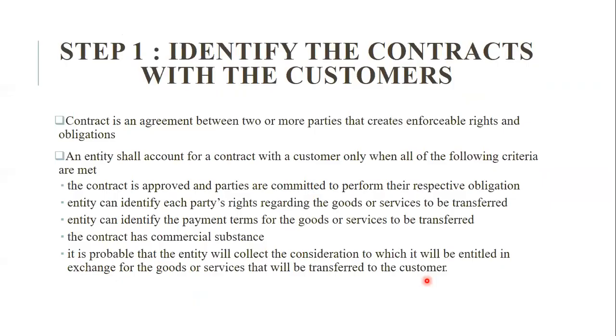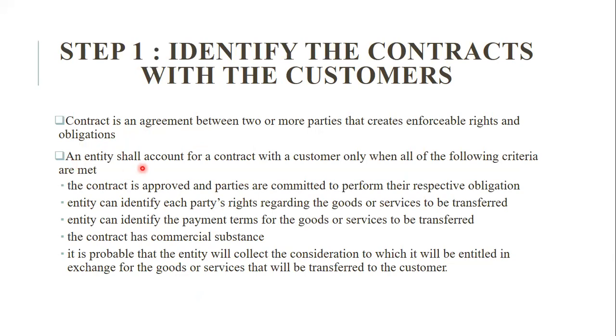Okay, so step number 1. What is step number 1? Identify the contract with the customer. A contract is an agreement, as we all know from the Contract Act, between two or more parties that creates enforceable rights and obligations. Enforceable rights mean what will be transferred and what will not be, and obligations mean what should be completed and what should not be included.